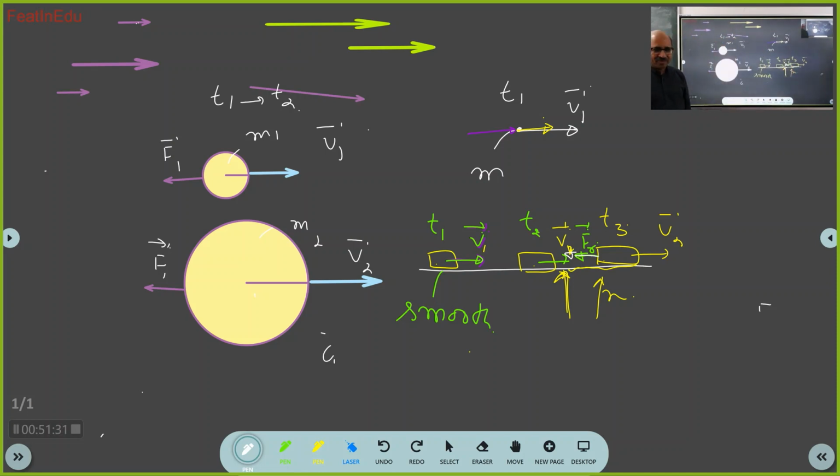Got it now? Yes, sir. Sir, I have a doubt about the previous concept, the concept of force towards the opposite direction.